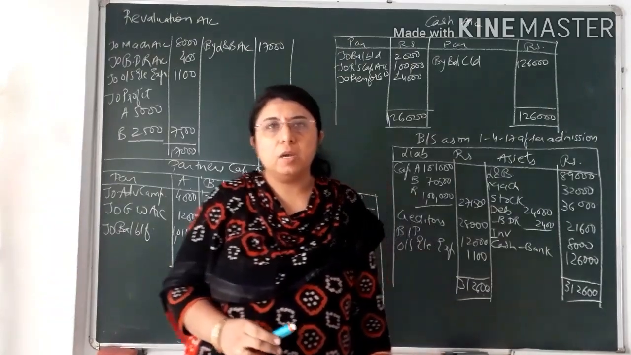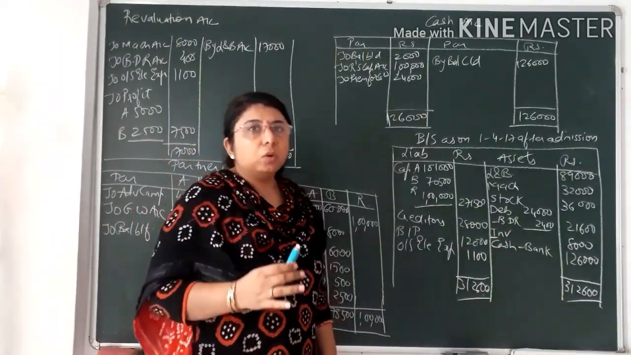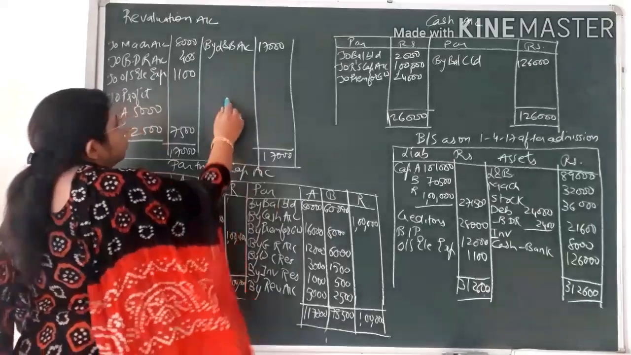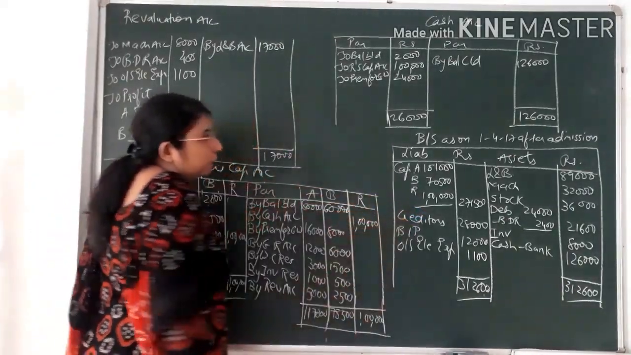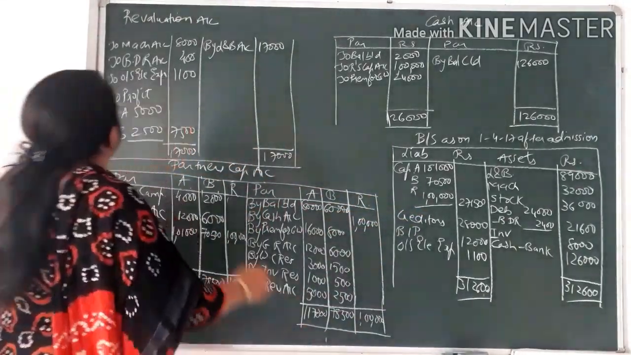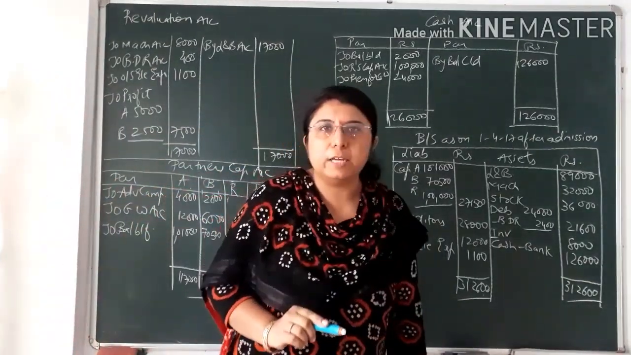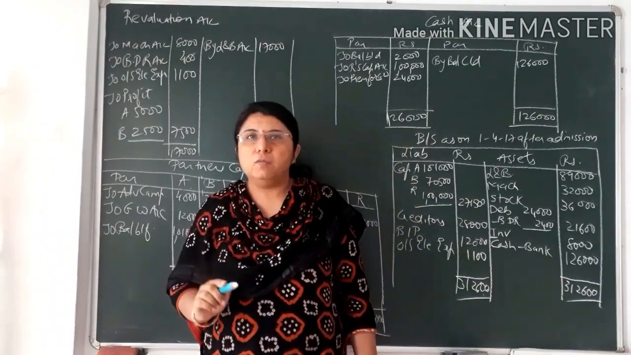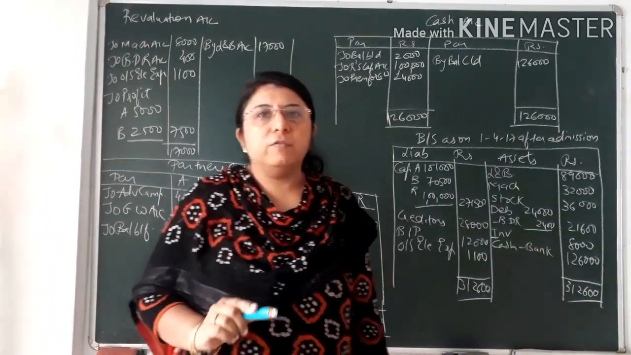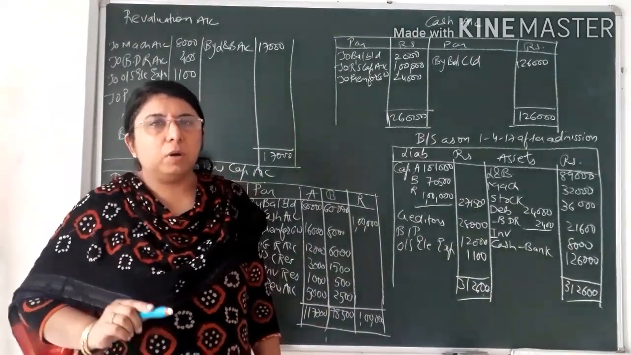Students, in this type of sum, basically these four things that you have to prepare, that is 3 accounts and 1 statement, that is balance sheet. Now over here you can see revaluation account, that is same as that I had discussed in video lecture of chapter number 4. I had taken one illustration and one exercise sum. You can refer to the last 2 video lectures of chapter number 4.